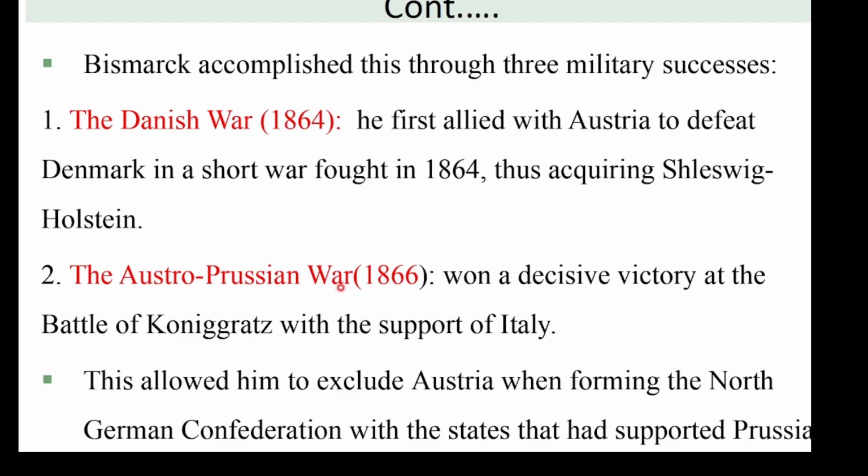So in the Austro-Prussian War of 1866 he won a decisive victory at the Battle of Königgrätz with the support of Italy. Italy means Piedmont-Sardinia at that time. Yeroo dura dubbanni kana waan ta'eef isa kan arganne. This allowed him to exclude Austria when forming the North German Confederation with the states that had supported Prussia in the war. Kanaaf Austria was defeated. This is the second war.